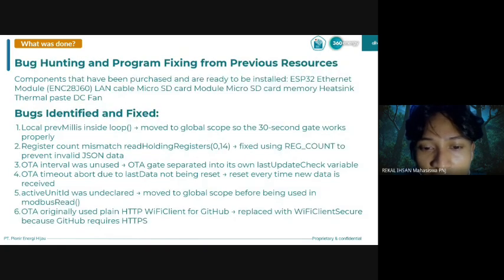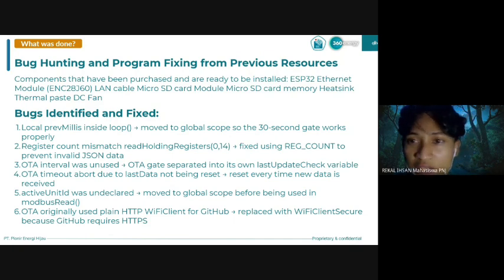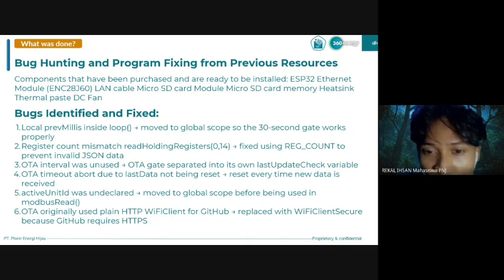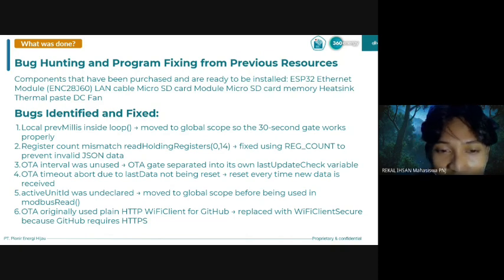And next slide. On this slide, I want to explain what was done. The first important activity this week was bug hunting and program fixing. We identified several issues in the previous source code and successfully fixed them. For example, the prevMillis variable was moved into the global scope, so the 30-second timer could work properly.